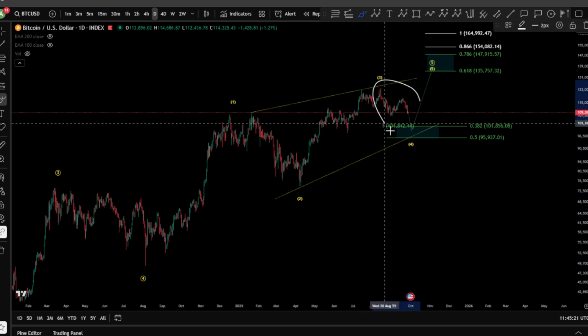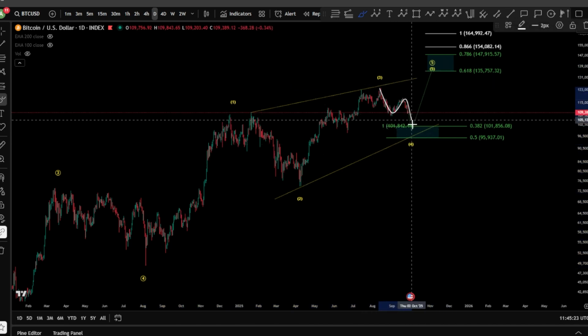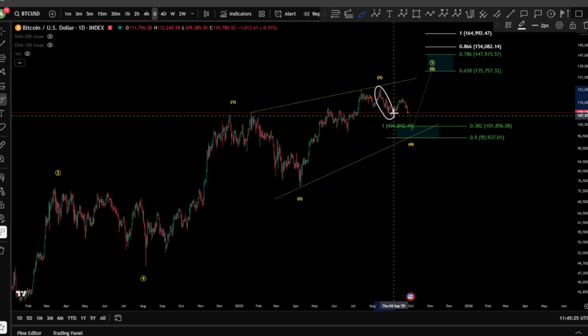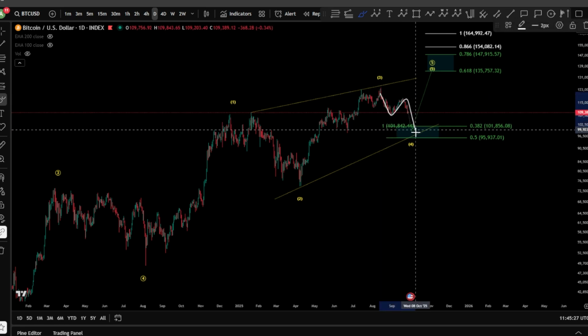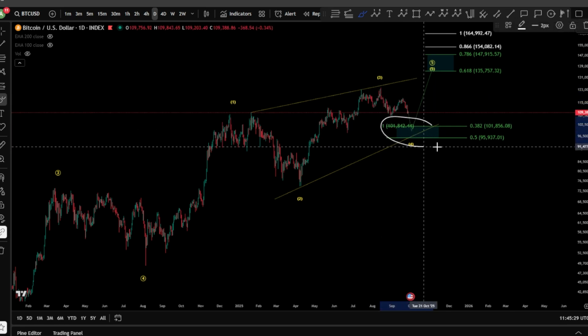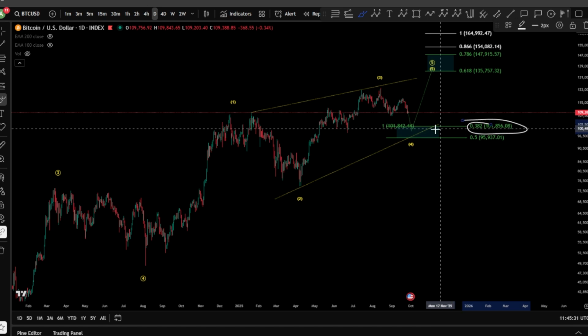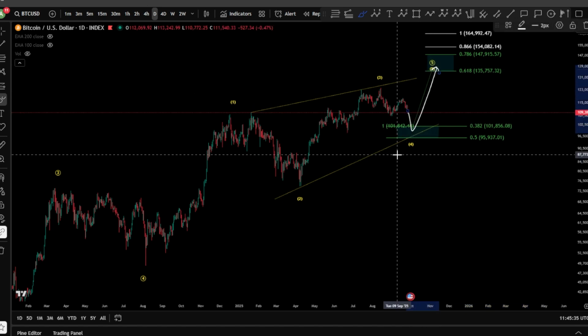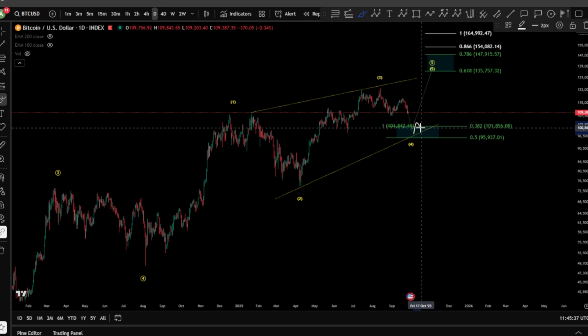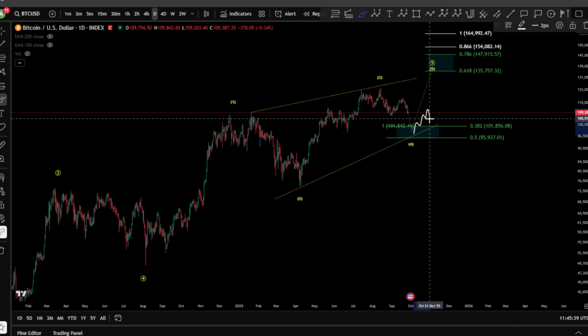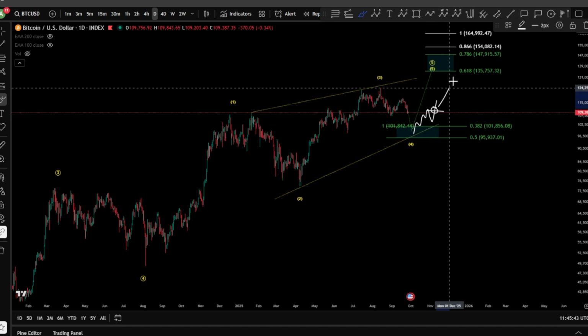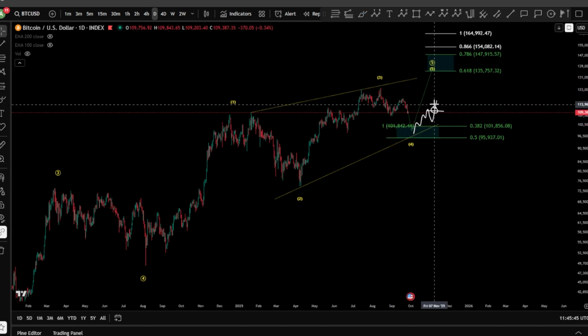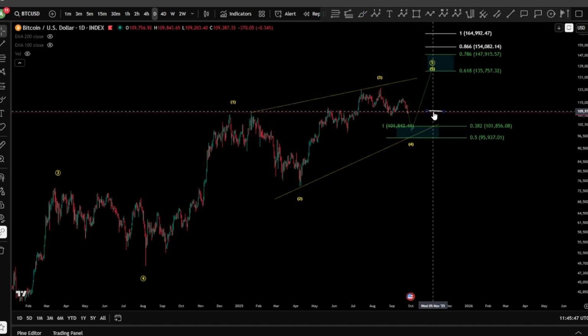However, this wave 4 to form, of course, you need a zigzag for it. Now you got your 5 waves for a wave A here, B, and a C. Can be, of course, hitting this blue zone around the 100K, 101K, and then starting of course the wave 5 toward the upside. However, this scenario needs of course a signal of strength, 5 waves up, 3 waves down, continuation, and then breaking the high to see of course higher prices here for a final wave 5.